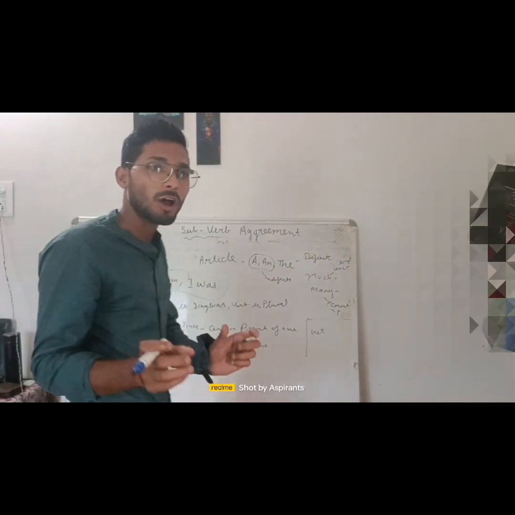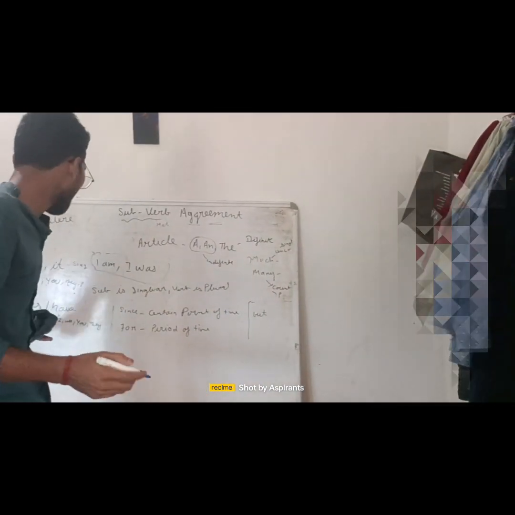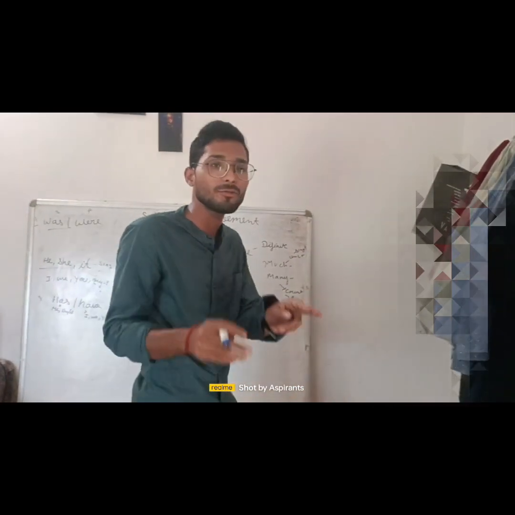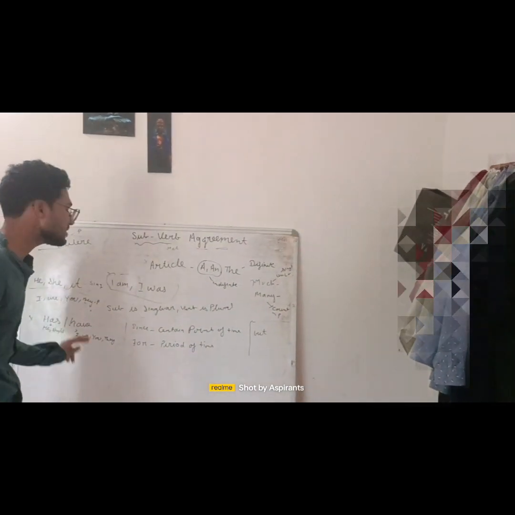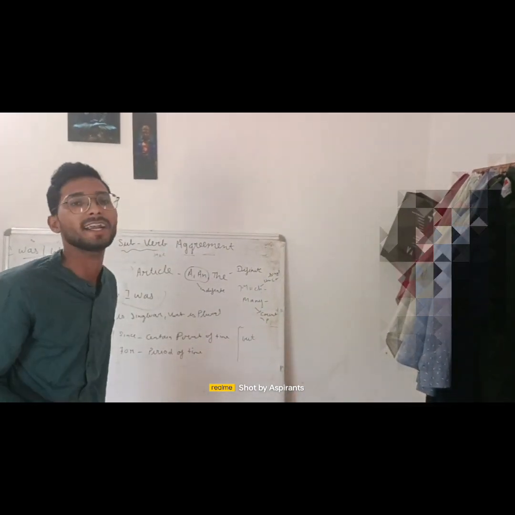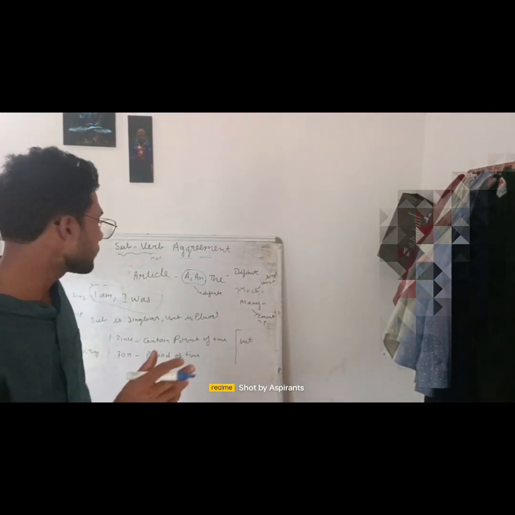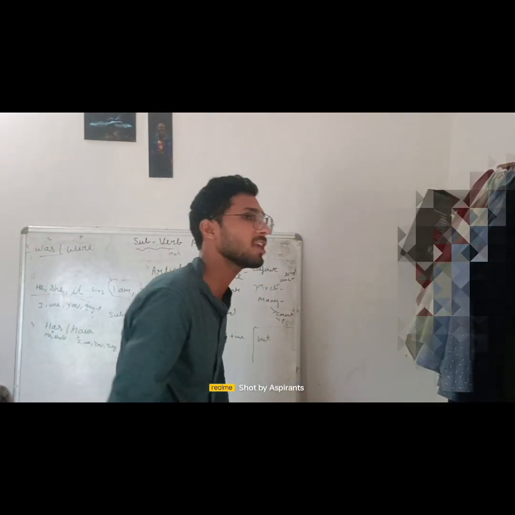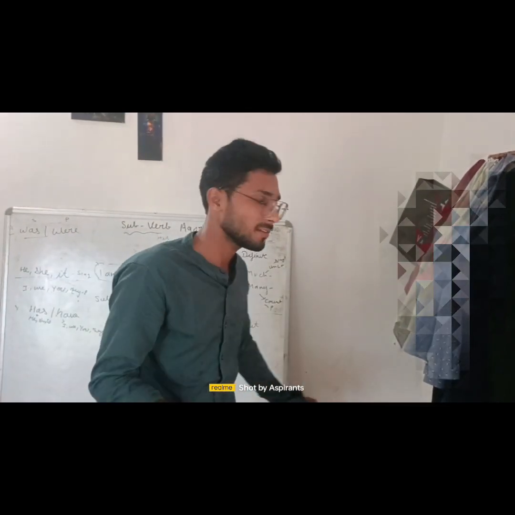Look, in a single point I want to tell you: whenever you see a sentence in the singular, always use has. And whenever you see a sentence in the plural, we use have. Has goes with he, she, it. Have goes with I, we, you, they: I have, we have, they have.